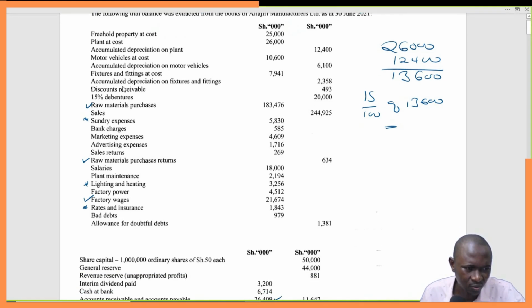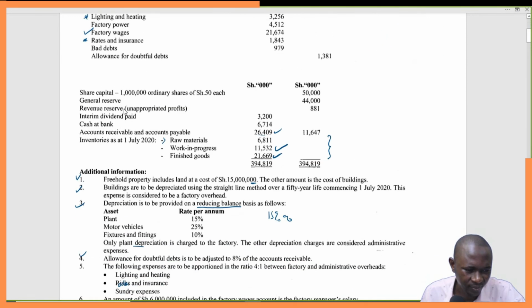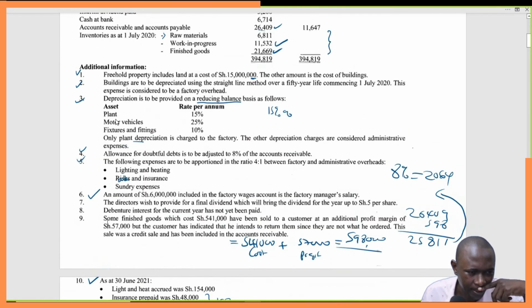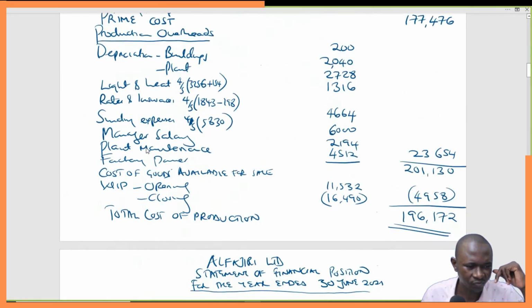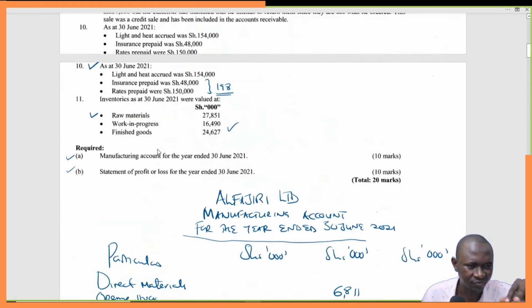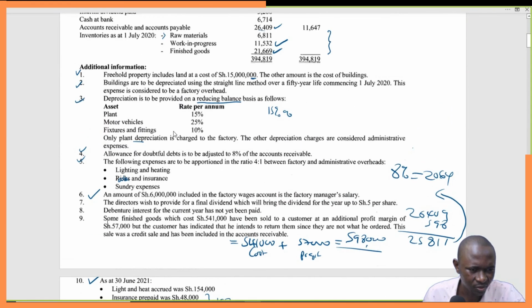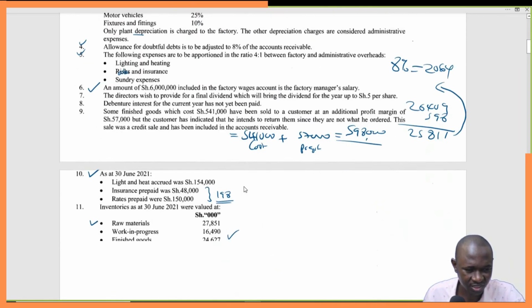All these were incurred at the business side. Motor vehicle 25%, fixture and fittings 10%, and the other depreciation were considered administrative. So we have motor vehicle and then fixture and fittings. Motor vehicle is at the rate of depreciation to be provided on a reducing balance. So motor vehicle is 25%, fixture and fittings 10%.